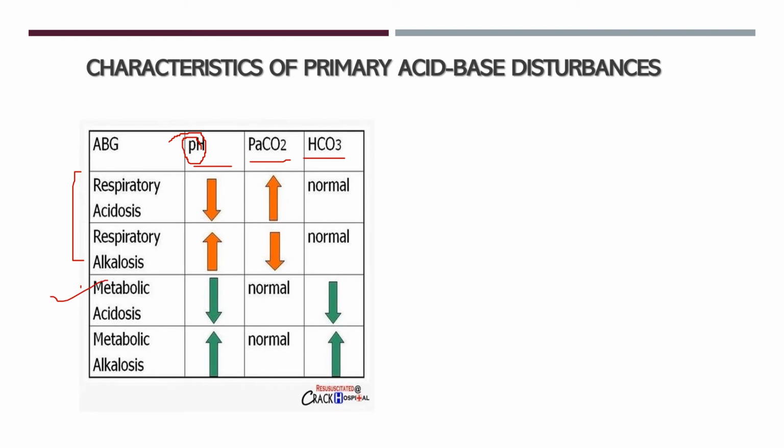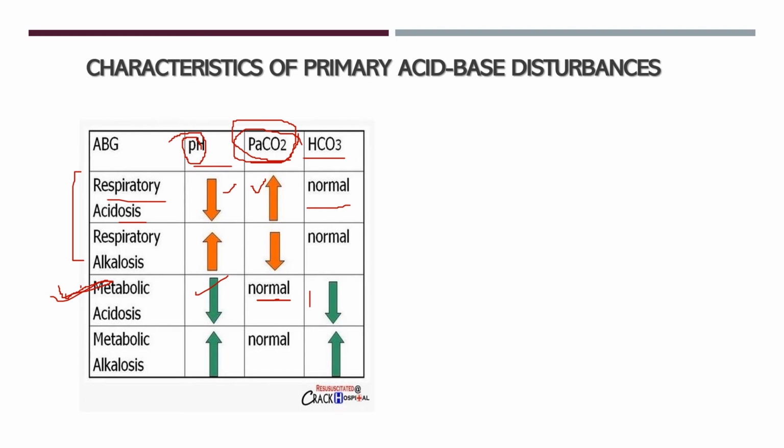Okay. So when we know that it is acidosis, then we will look for two things. First, we will look at the partial pressure of carbon dioxide. If the patient is suffering from acidosis and the partial pressure of carbon dioxide is high, that means it is respiratory acidosis, and the bicarbonate concentration is normal. Whereas if the pH level is less, that means the patient is suffering from acidosis, but the PCO2 level is normal, so nothing to do with the respiration, but the bicarbonate level is less, then it is acidosis and the type is metabolic acidosis.